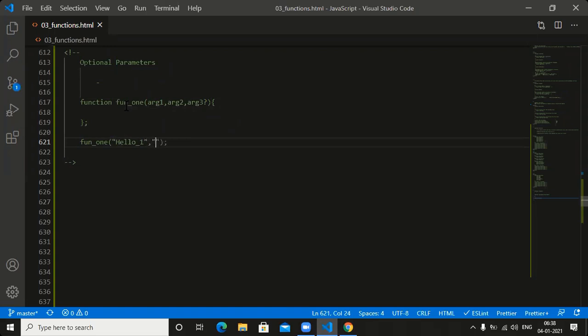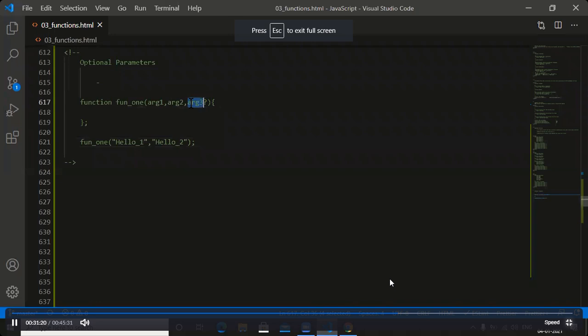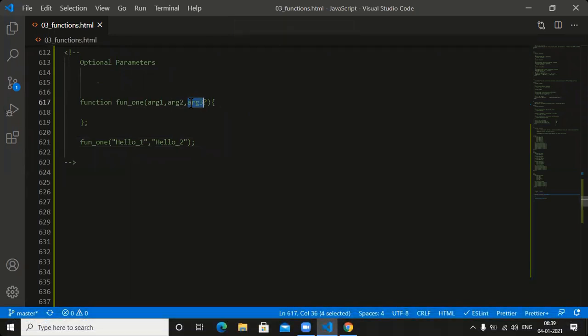Argument 1. Next one. Hello 2 stored into where? Argument 2. Is argument 3 mandatory? No, sir. Argument 3 is not mandatory. If you want to supply the argument 3, supply the argument 3. Otherwise, no need to supply the argument 3. Guys, catch my point now. Whatever the argument 3 is there, that argument 3 is optional. If you want to supply it, supply it. If you don't want to supply, no need to supply. Then the concept what do you call?